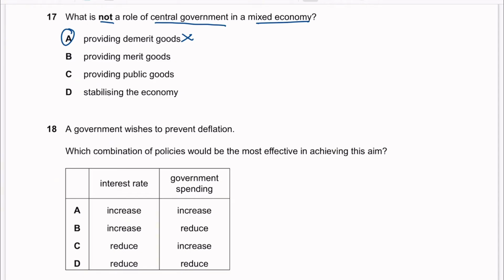For example, smoking often leads to increased healthcare costs and loss of productivity, and excessive alcohol consumption also leads to social problems like crime and accidents. So government always avoids producing demerit goods.